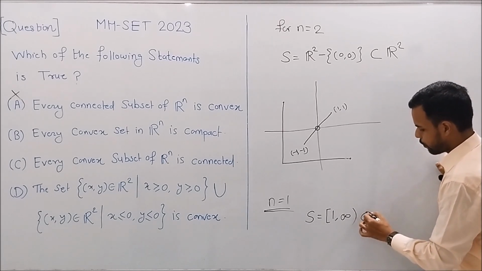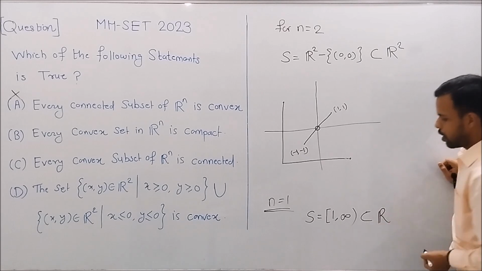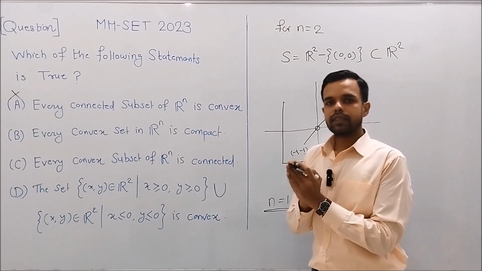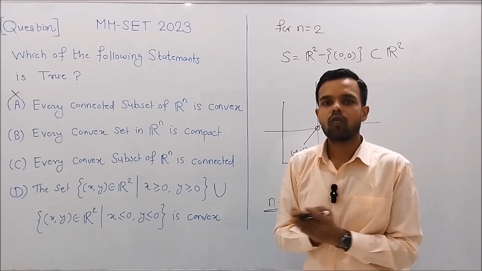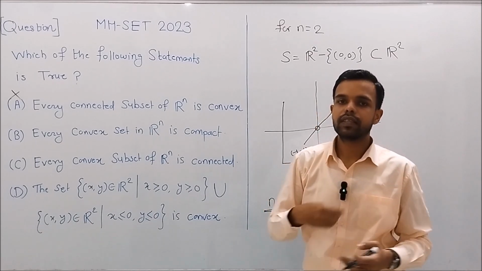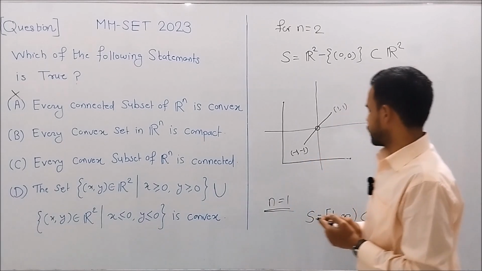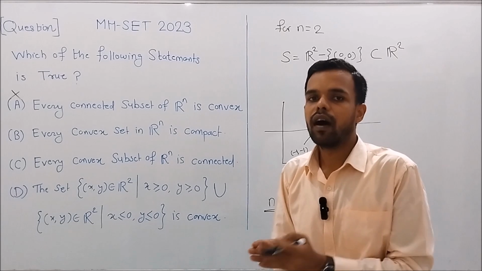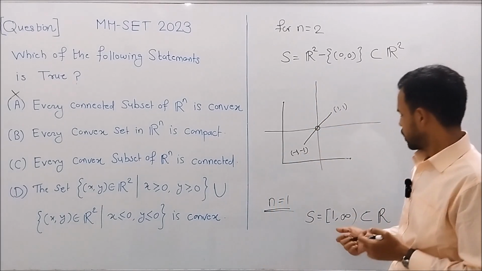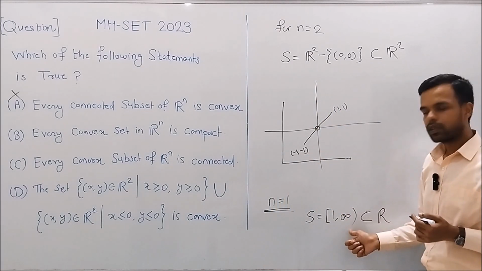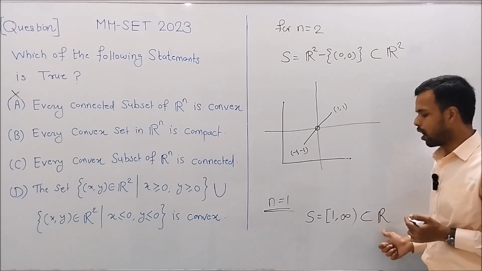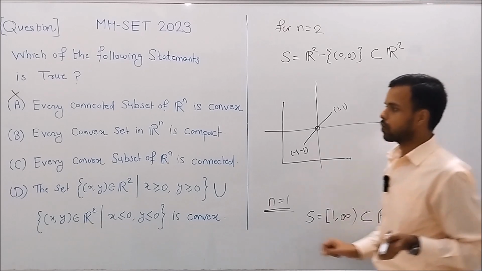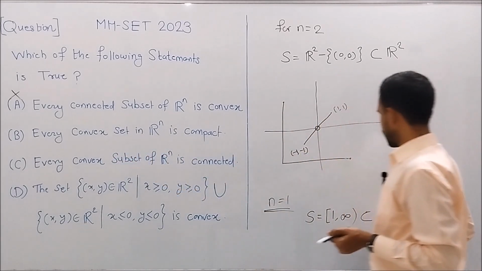Clearly this is a subset of R, and we know that a subset of R is convex if and only if it is connected. We also know that the only connected subsets of R are intervals. So as it is an interval, it is a connected subset of R and hence a convex subset of R.